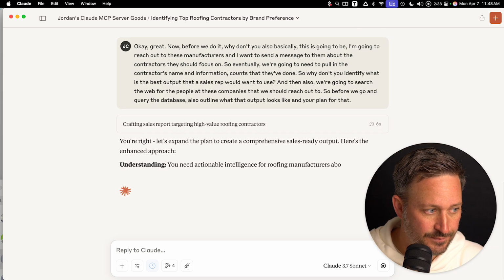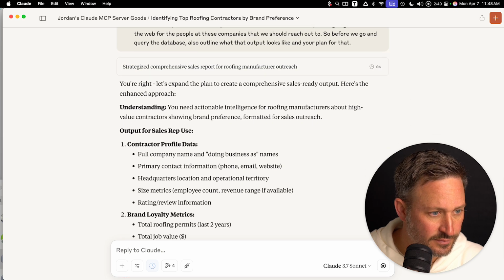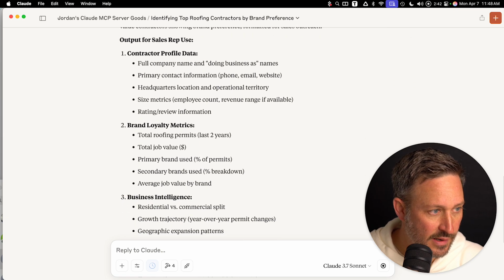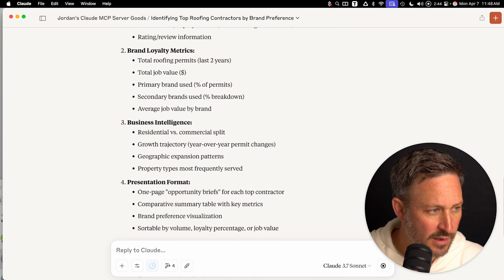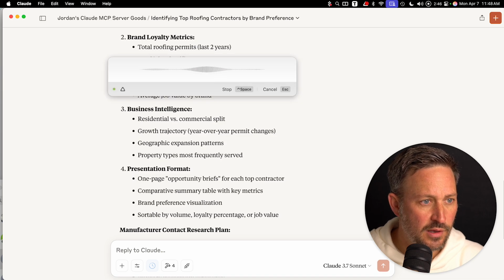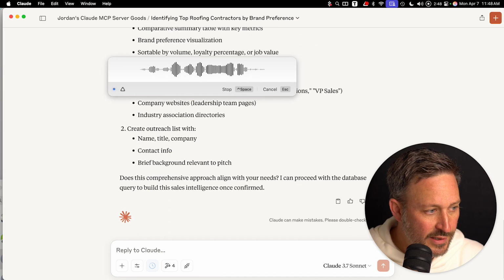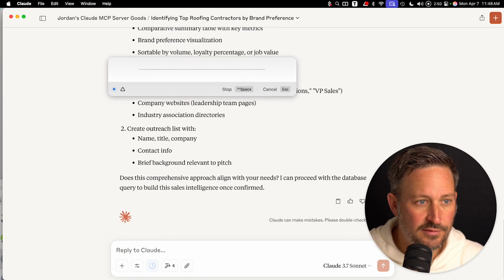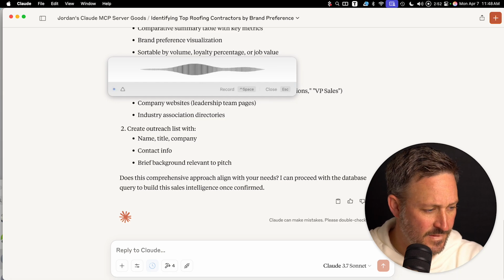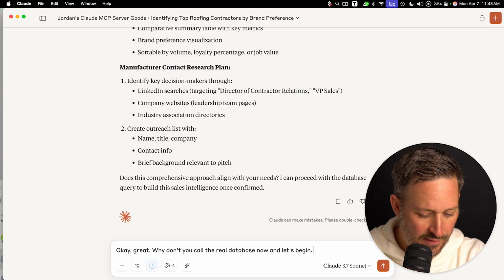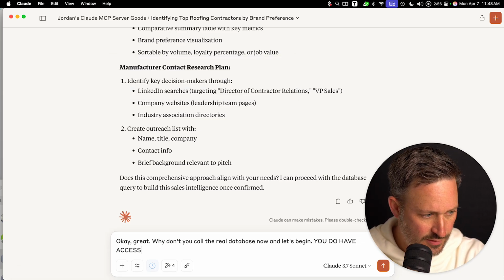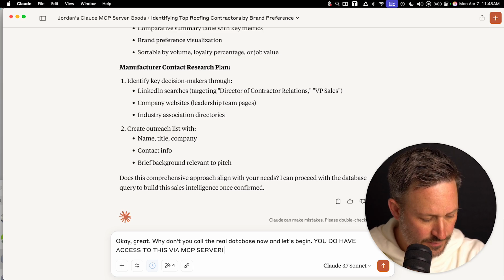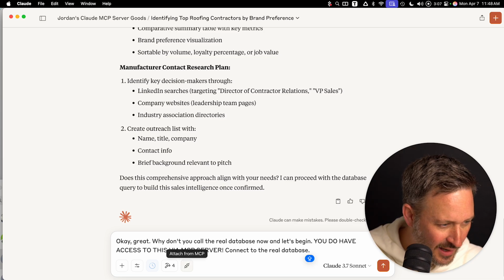That's what's going on. Okay, great. Why don't you call the real database now and let's begin. You do have access to this via MCP server. I think you can hit connect here.